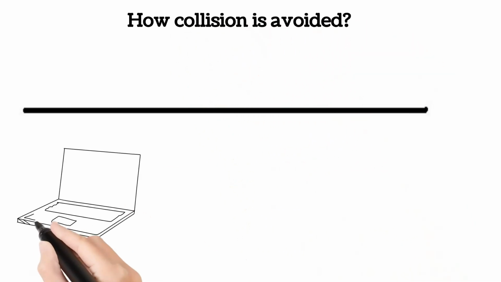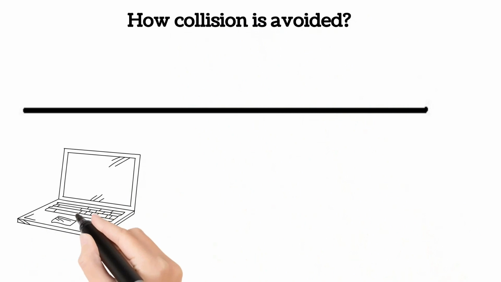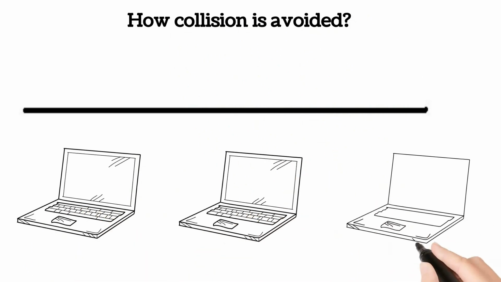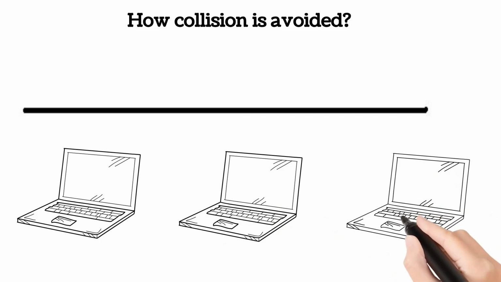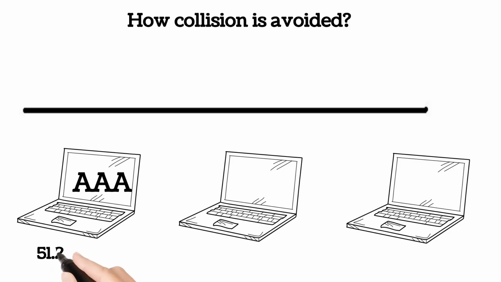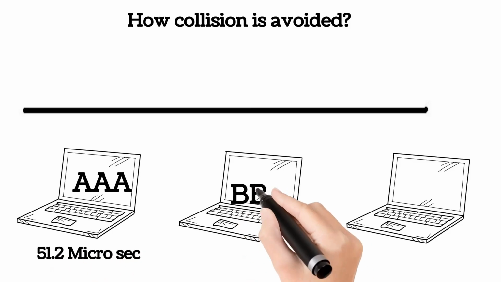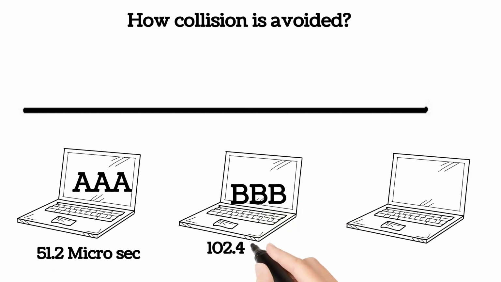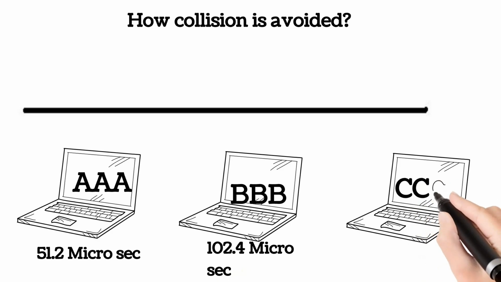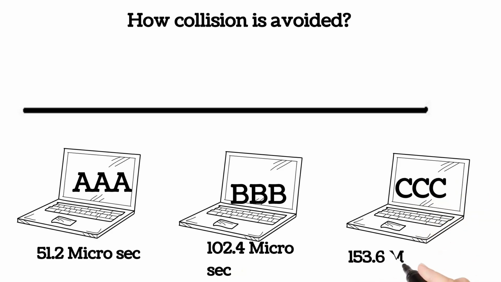After a collision, computers will enter an integral wait state. These wait states are in microseconds and milliseconds, and they are multiples of 51.2 microseconds. The wait states increase or decrease depending on collisions. For example, if a computer experiences more than 5 collisions in a second, it will understand that there are too many communicating devices wanting to communicate.